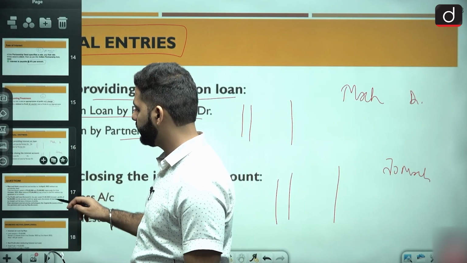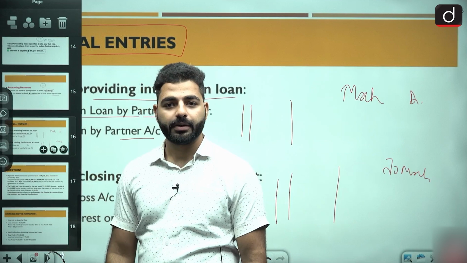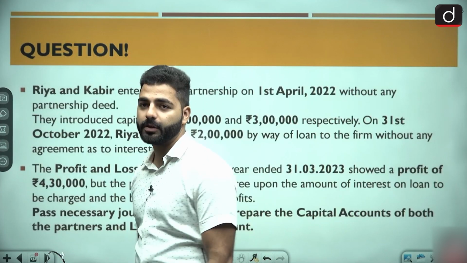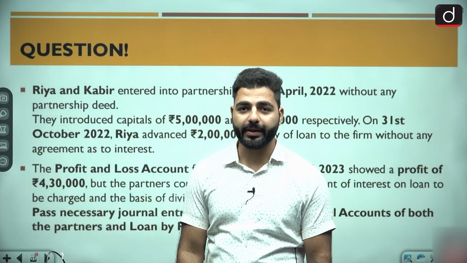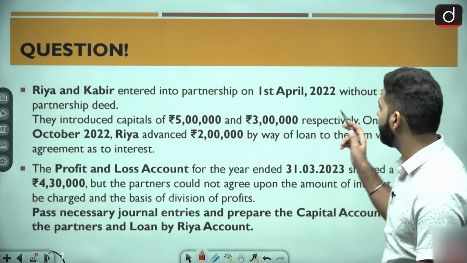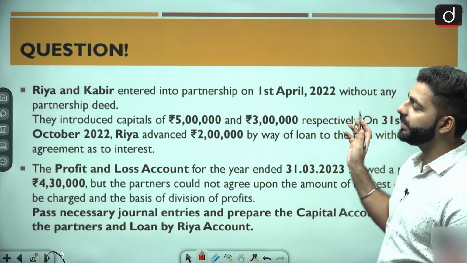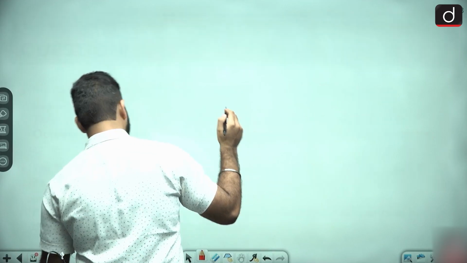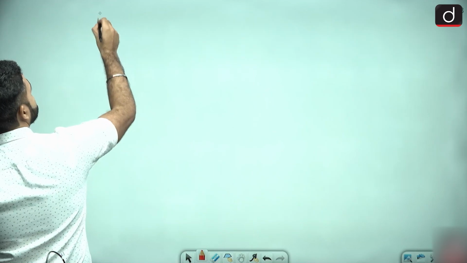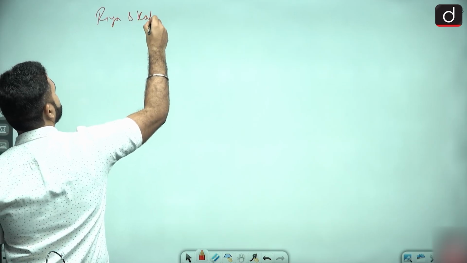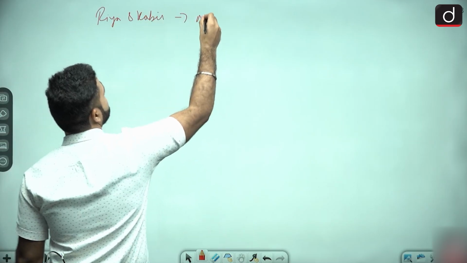Are you ready for the question? Ready? So there are two partners, Ria and Kabir. So this is the question for today. There are two partners, Ria and Kabir, entered into partnership on 1st April 2022 without any deed. So there is no deed. Important point. So let us write the important point first. Who are the partners? Ria and Kabir. And क्या पता चला हमें? There is no deed.